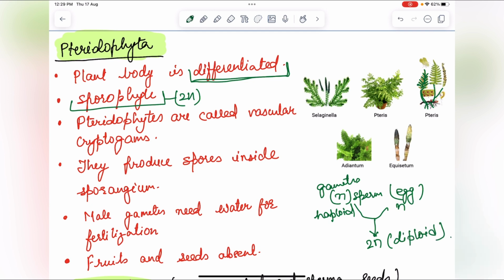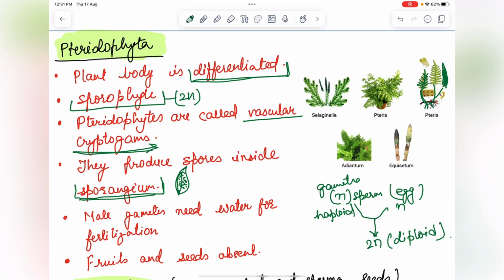Next, pteridophytes are called vascular cryptogams, which means vascular tissues are present in pteridophyta. Next point, they produce spores inside the sporangium. You can see there will be a sporangium where spore formation takes place. A sporangium is an enclosed, capsule like structure that contains spores.